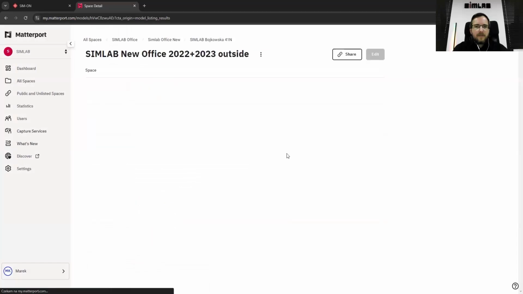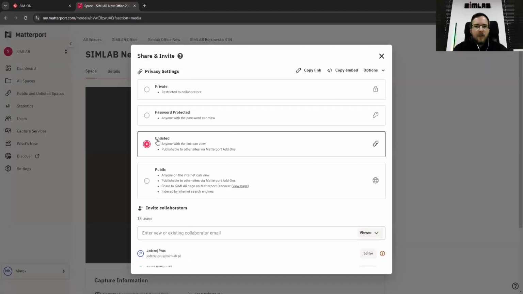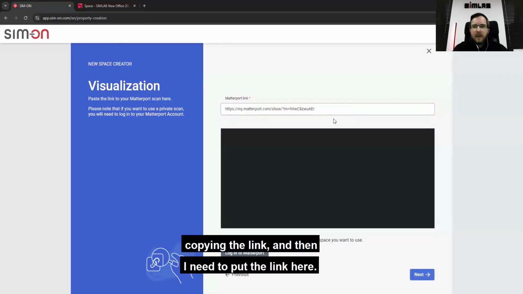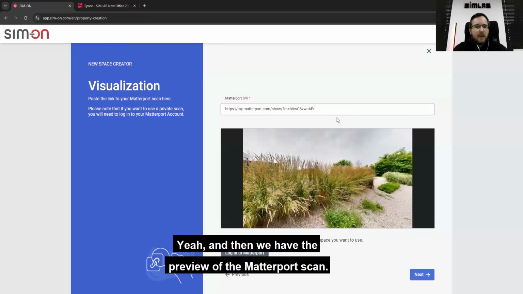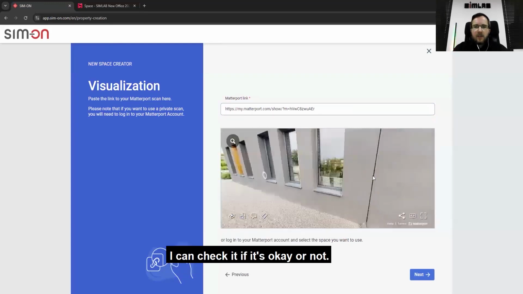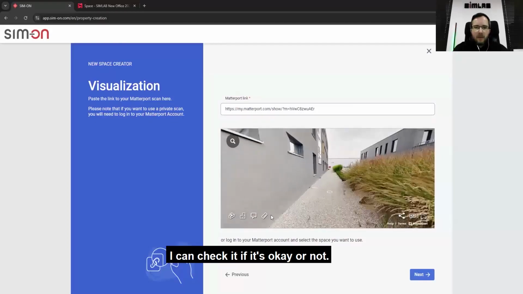Okay, this one. I have share listed, copy the link, and then put the link here. And then we have the preview of the scan. I can check if it's okay or not.